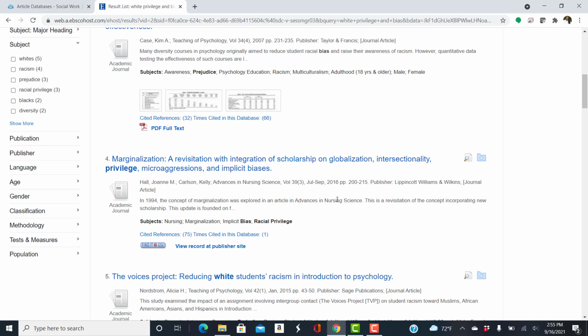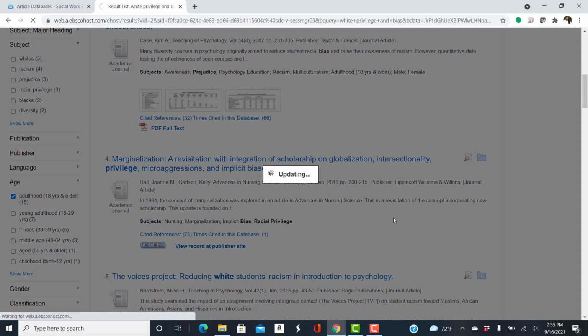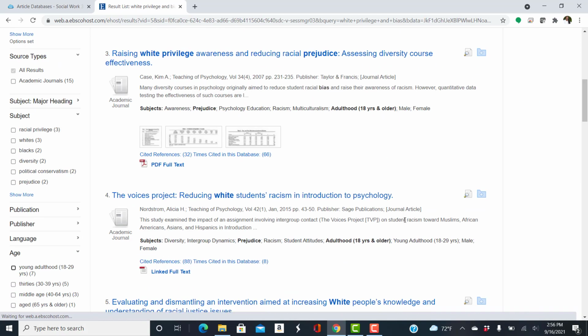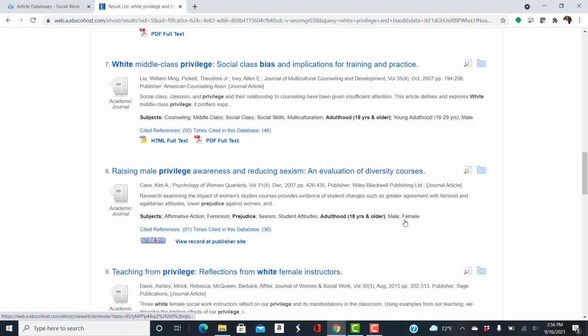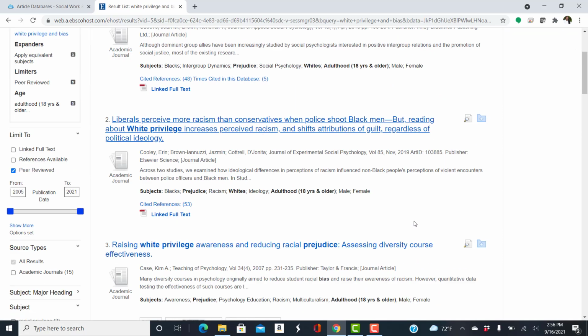The other good thing about APA PsycInfo is the different ways that you can narrow your search. You can focus it to deal with a certain age group. And so that brought it down to 15 from 28.